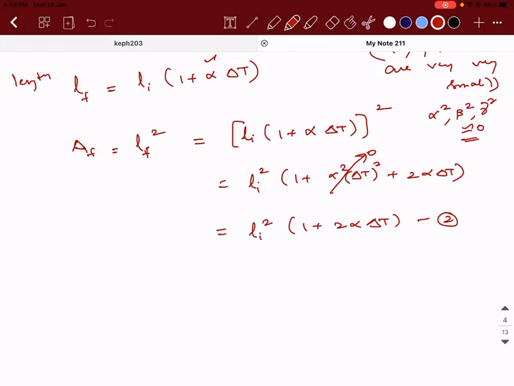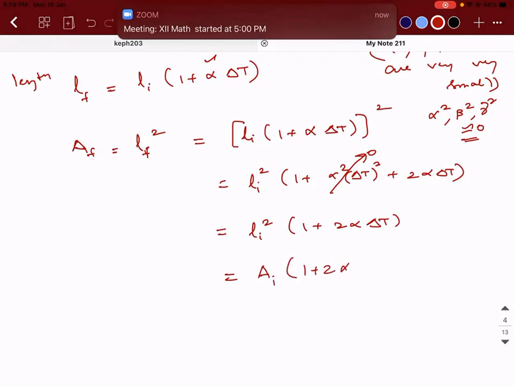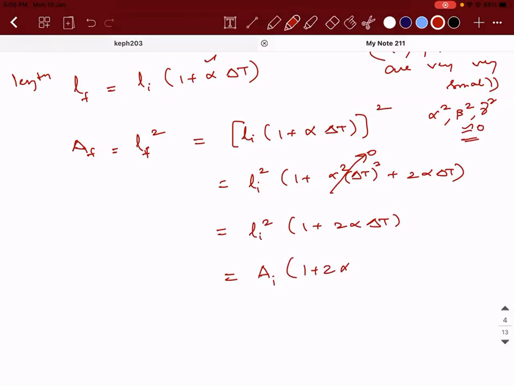Instead, I'll make this simple. What is Li square? It is going to be A initial into (1 plus 2 times alpha into delta t). Let me call this equation number 2. So this is A final. Are you able to understand what I'm trying to say?